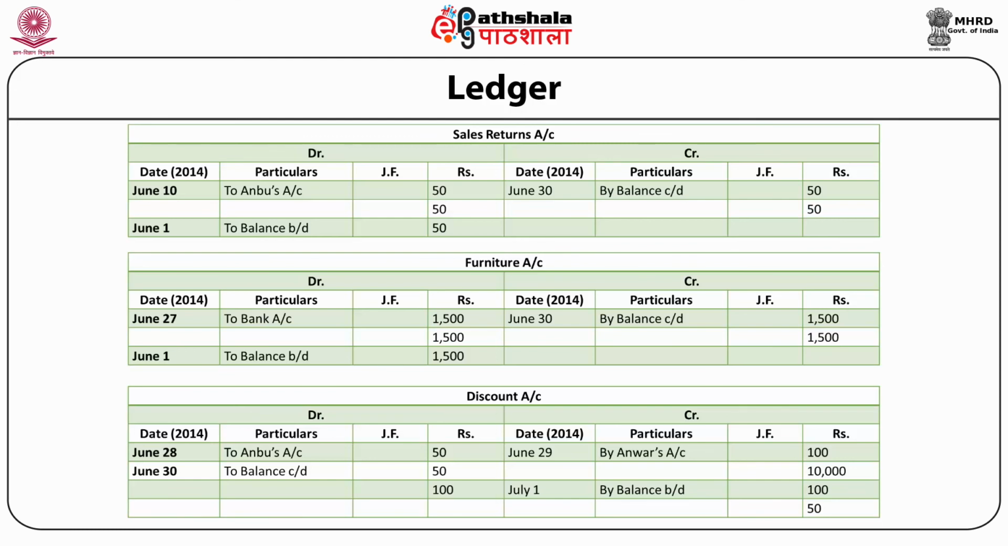Next, discount account. Debit side of discount account, June 28, to Anbu's account rupees 50. June 29, credit side, by Anwar's account rupees 100. Now on debit side, June 30, balance carried down rupees 50. Balance equals 100 on each side. On July 1, on credit side, by balance brought down rupees 50.